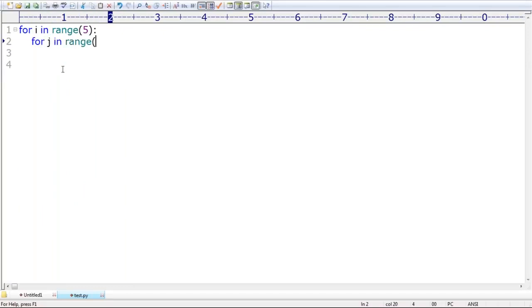What is the code? For j in range of i, for j in range of i. Next, print star space into i times, comma, end is equal to backslash n. End is equal to backslash n means a new line. Why do you require end is equal to backslash n? Because by default it is always the new line character only.